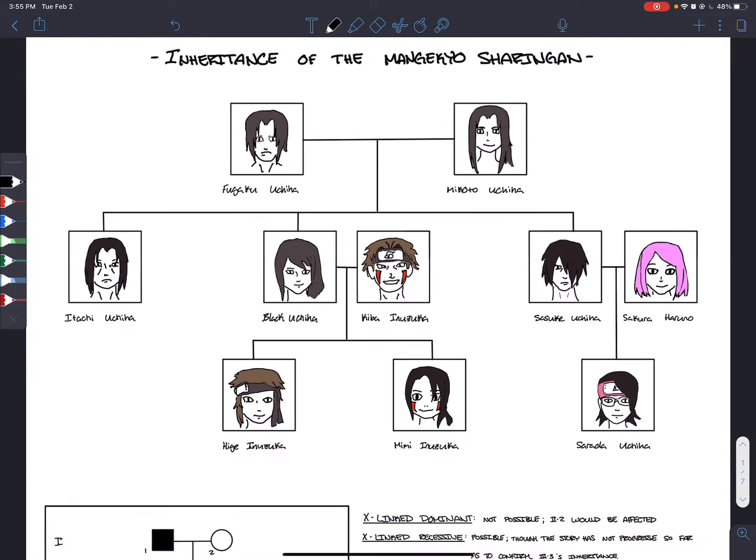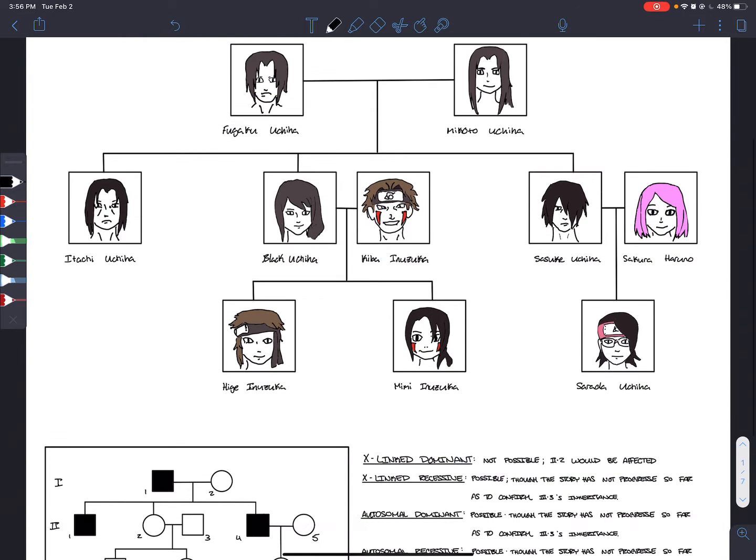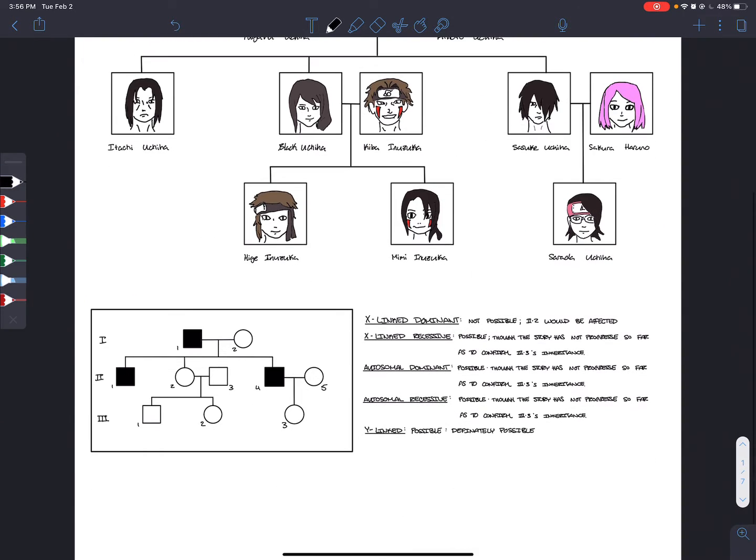We have the parental generation, Fugaku and Mikoto Uchiha, and they had two sons and a daughter, Itachi and Sasuke Uchiha, and Black Uchiha. Black married Kiba Inuzuka, and they have Hige and Mimi Inuzuka. Sasuke married Sakura Haruno and gave birth to Sarada Uchiha.